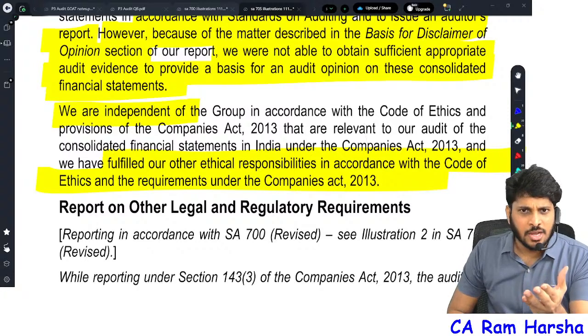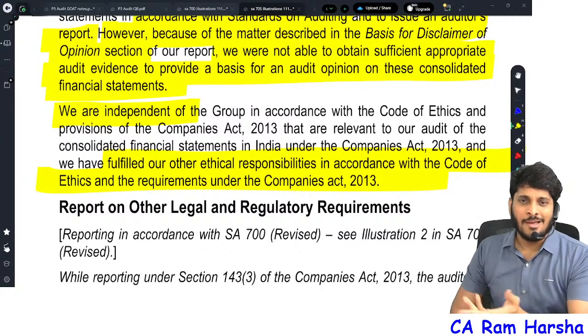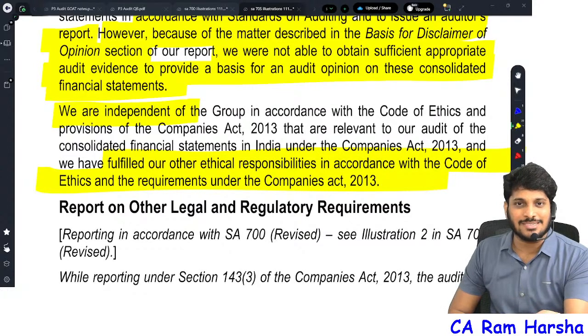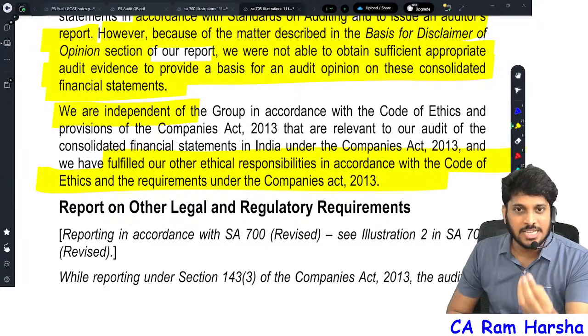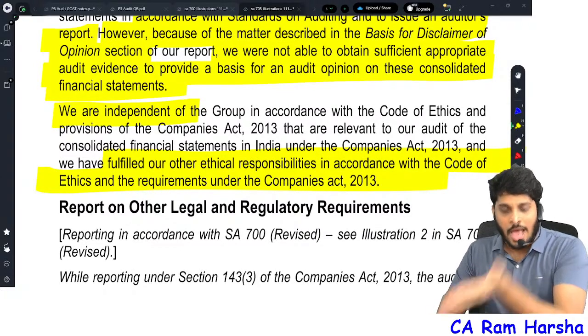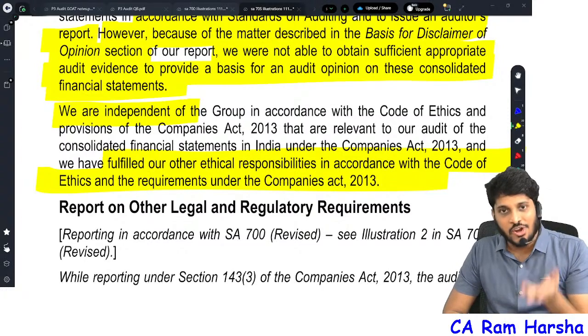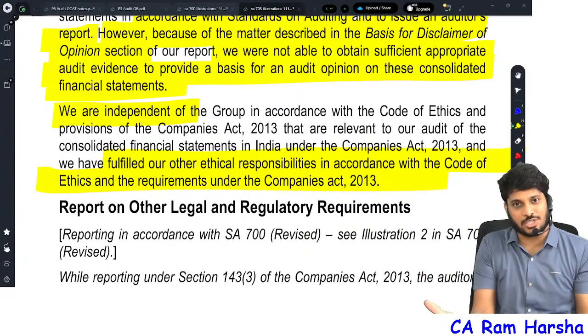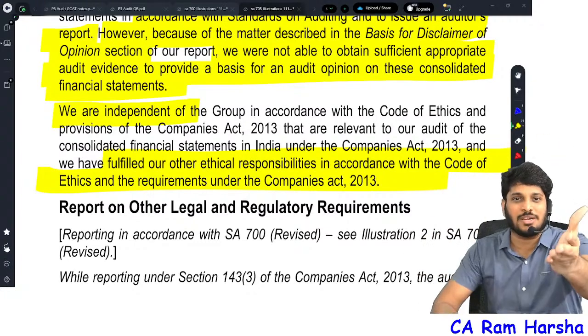When you are giving a disclaimer, what does it mean? You are not giving an opinion. When you are not at all giving an opinion, why do people want to know your responsibilities? It's none of their business, right? It's not relevant. The very reason you were appointed is to give an opinion, and you are not giving an opinion. When you're not giving an opinion, why should people bother about your responsibilities? First of all, because the primary responsibility for you is to give an opinion.